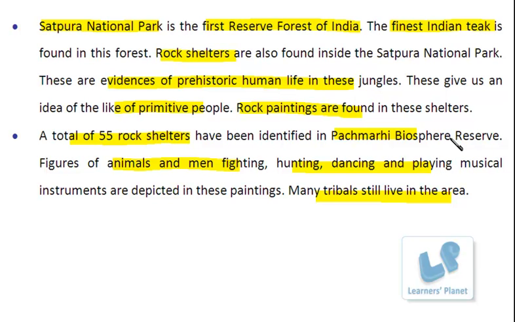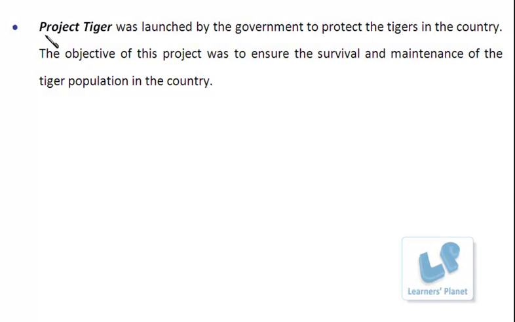Besides this, the government has also launched some specific projects so as to protect specific endangered species. One such example is Project Tiger. This project was launched by the government so as to protect the declining number of tigers in our country.